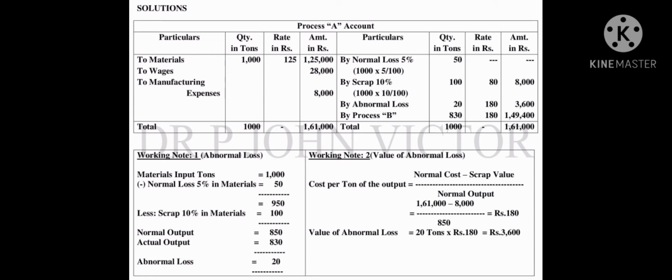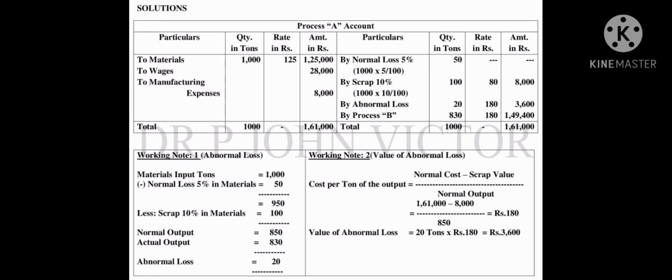Okay, what is normal cost? It is the actual total value of process A, that is 1,61,000. That is normal cost minus scrap value. Already we calculated and entered in the right place, 18,000. So that is scrap value divided by normal output. I put here 850. That is normal output, after deducting the normal loss and the scrap value from the material input. So that 850. So finally we get rupees 180 per ton.